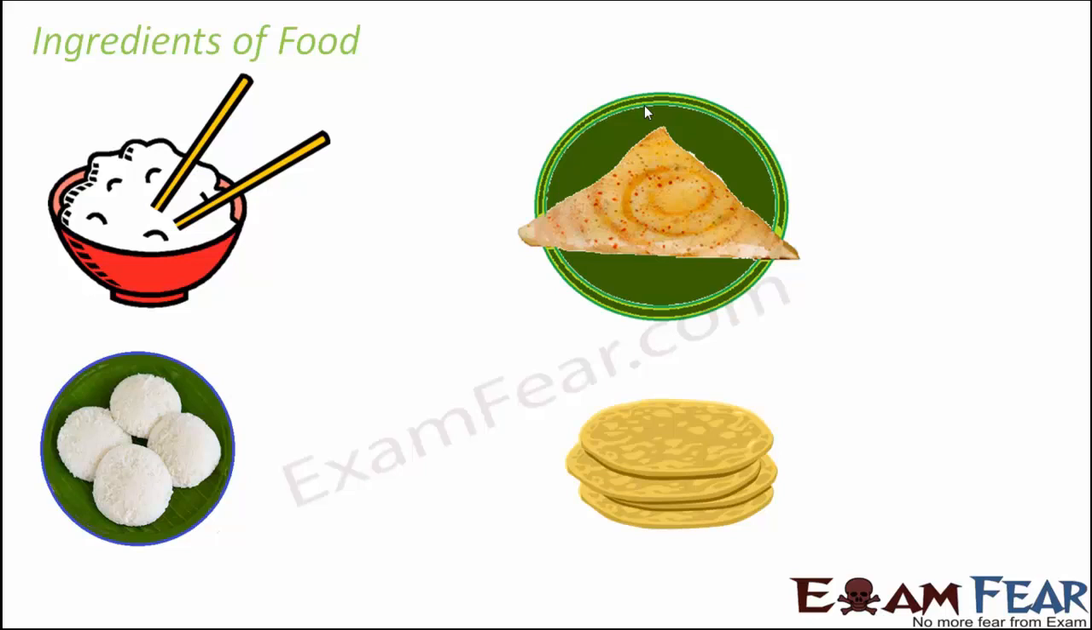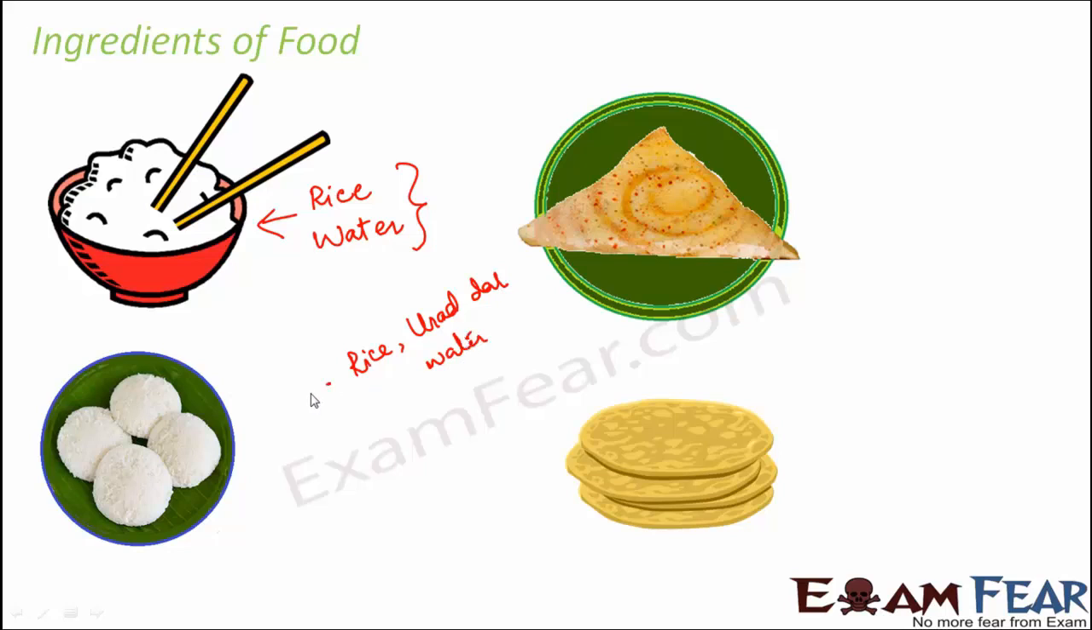So what would be the ingredients for boiled rice? How do we prepare boiled rice? We take rice grains and we take some water. We boil it, and that's how we get boiled rice. If you talk about idli or dosa, for them all we need is some rice, some urad dal, some amount of water, and maybe for dosa a little bit of oil. So that's how you get idli or dosa.